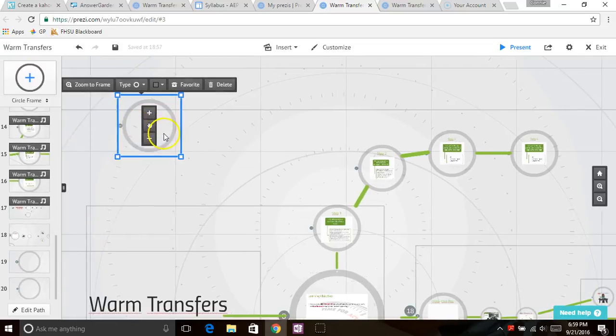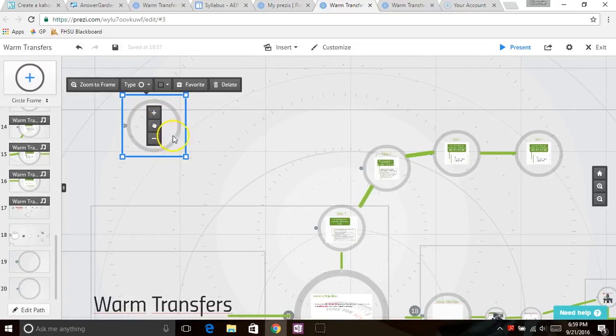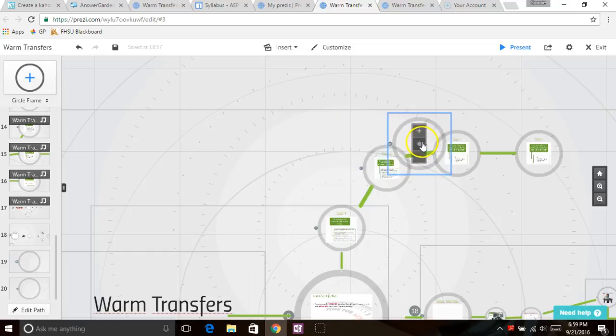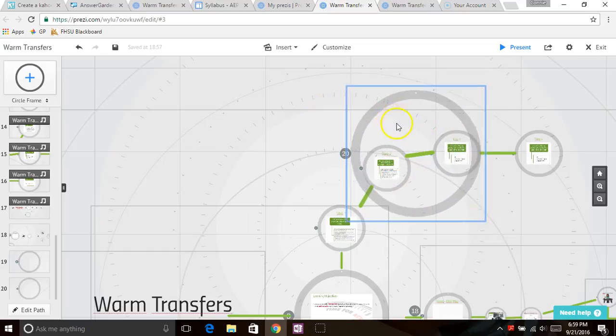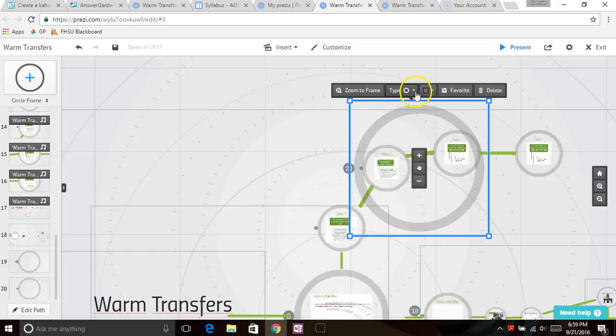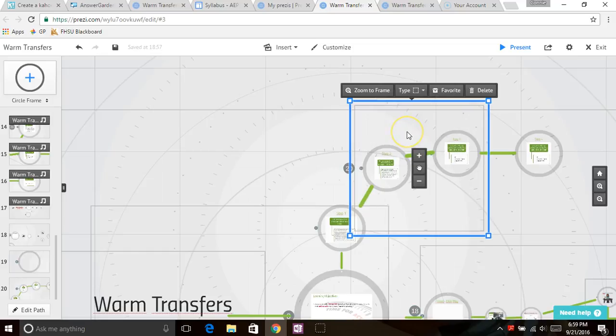What I want to do is highlight a group of things. So I'm going to move this over here again and make it bigger. I'm going to highlight these two steps. And I'm going to change the type. I don't want a circle. I want it to be invisible, because what's going to happen is that it's just going to look like it's zooming in on these two circles, which is what I want. I want to highlight those two things, and you can record audio to that.